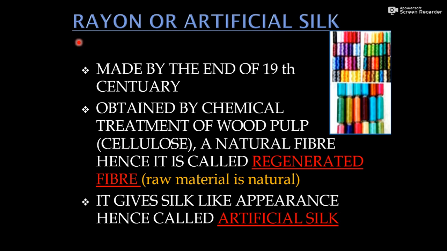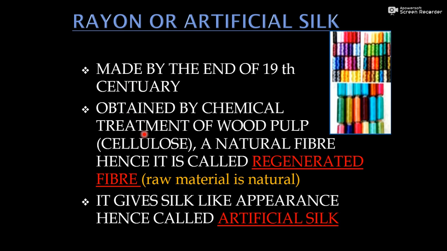The first synthetic fiber that we will start to discuss is rayon. You must have heard the name. Rayon is a fabric, it is also known as artificial silk. It looks like silk, because it is not a natural fiber, it is a man-made fiber, but it appears like silk. That's why it is known as artificial silk. It was made by the end of the 19th century. When was it made? At the end of the 19th century.